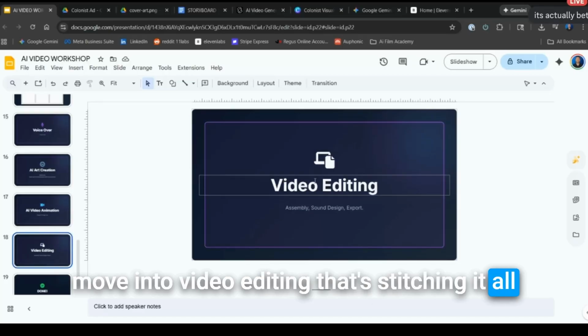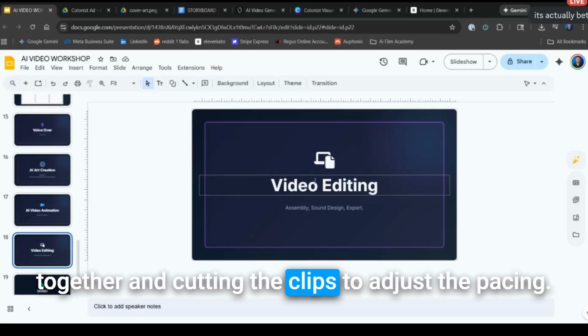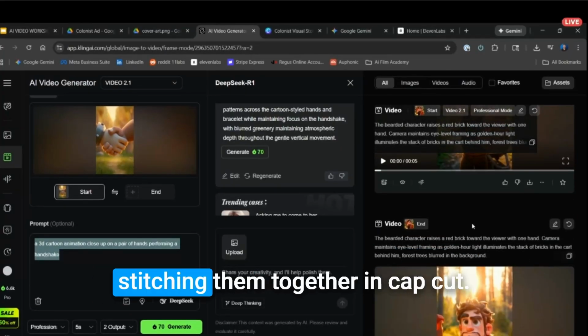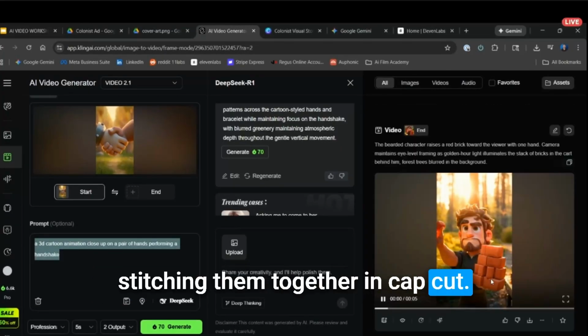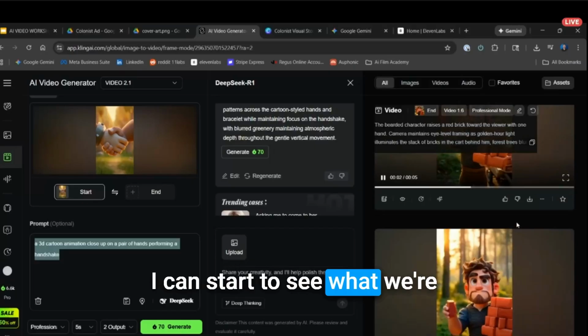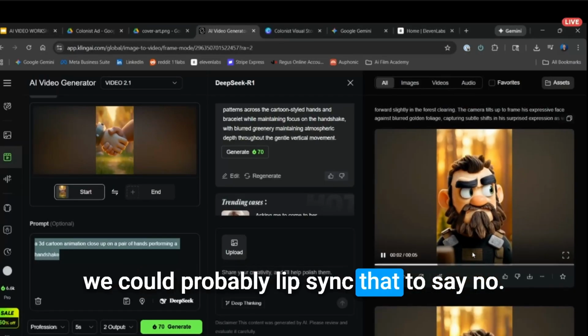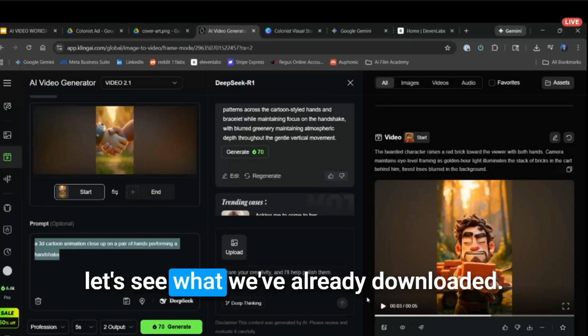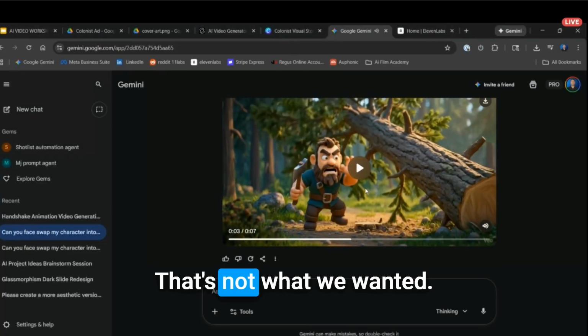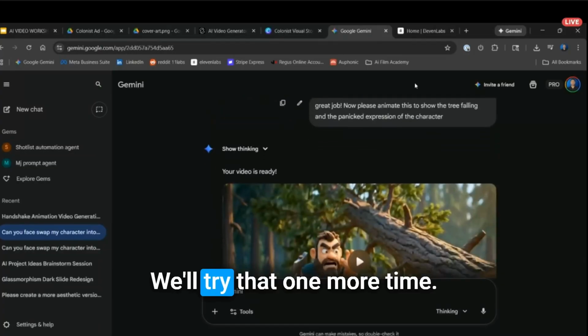That's stitching it all together and cutting the clips to adjust the pacing. I'm going to start downloading clips and stitching them together in CapCut. I can start to see what we're missing and finish from there. We could probably lip sync that to say no. Let's see what we've already downloaded. That's not what we wanted. We'll try that one more time.